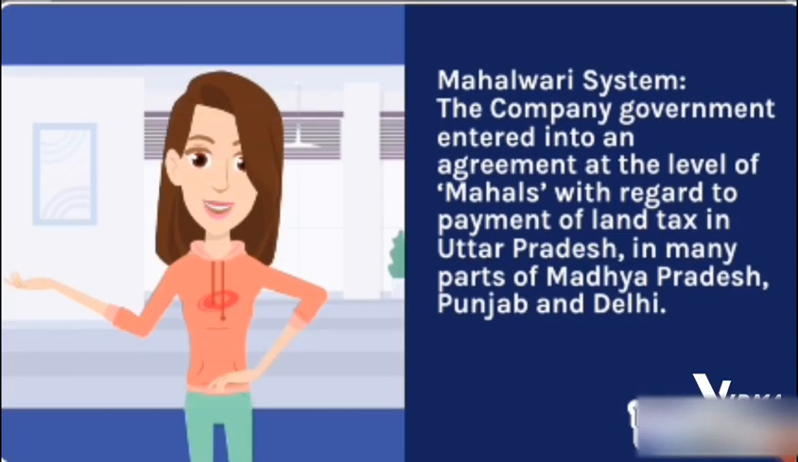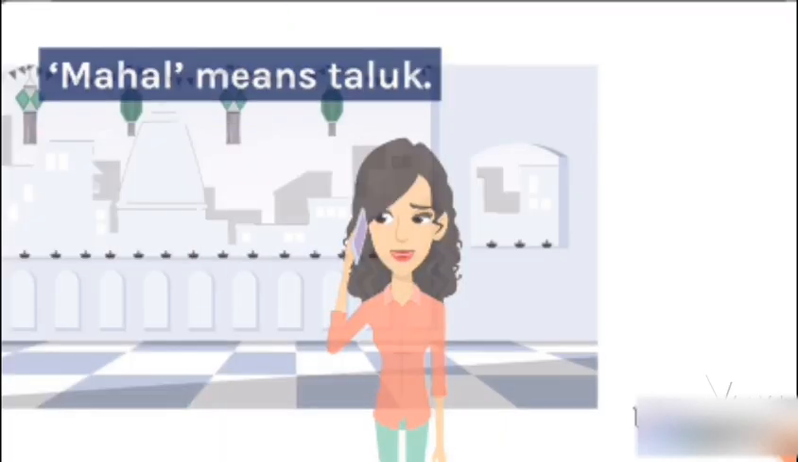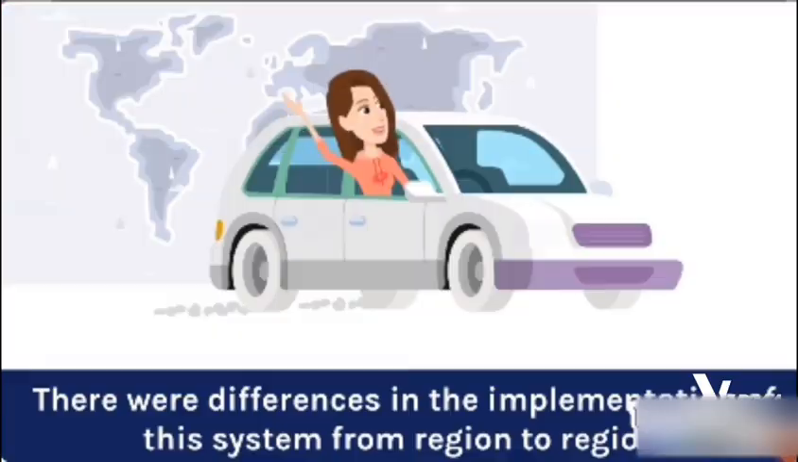Mahalwari system. The company government entered into an agreement at the level of Mahals with regard to payment of land tax in Uttar Pradesh, in many parts of Madhya Pradesh, Punjab and Delhi. Mahal means taluk. R.M. Bird and James Thomason implemented this system. There were differences in the implementation of the system from region to region.